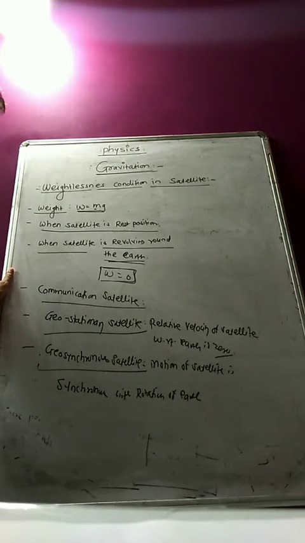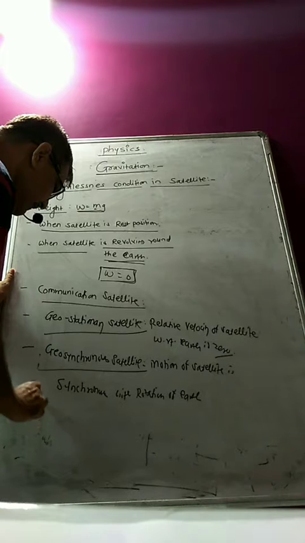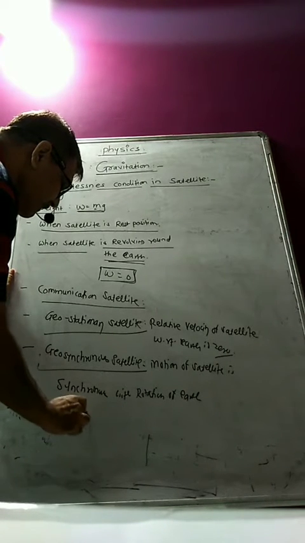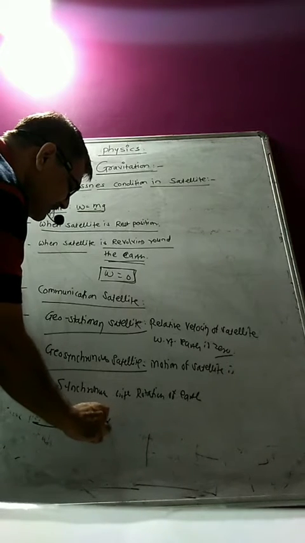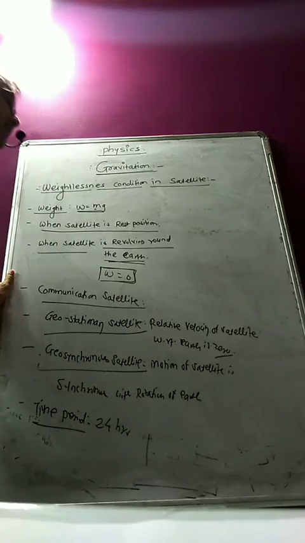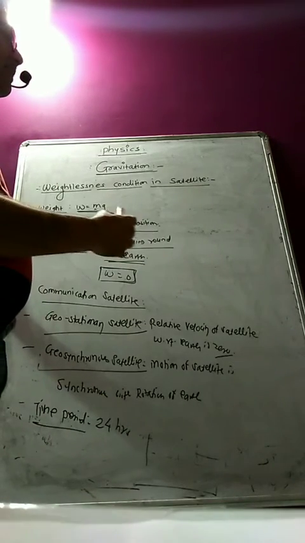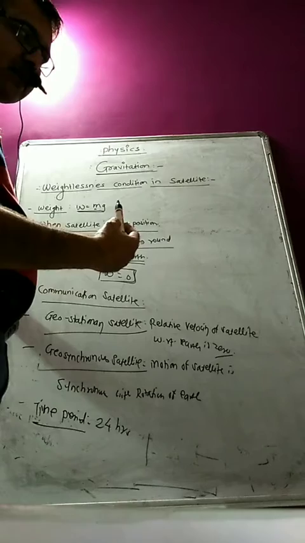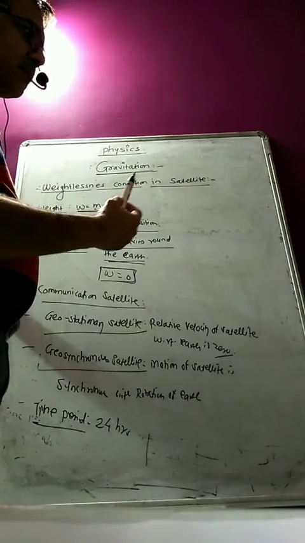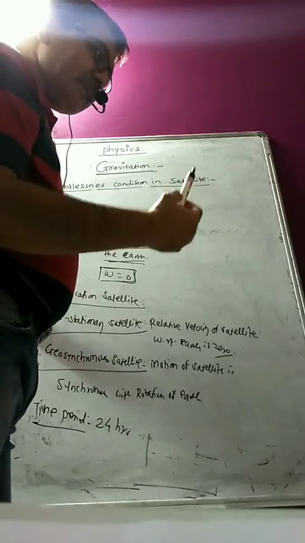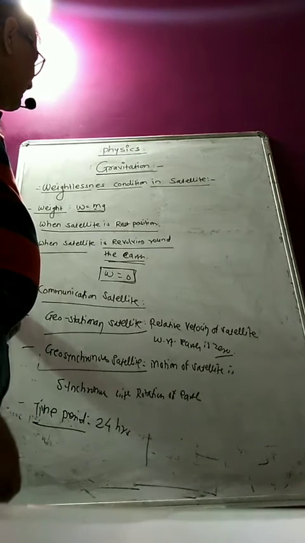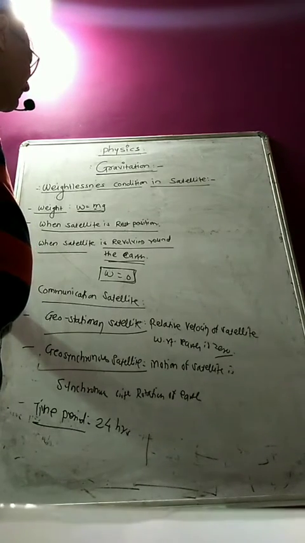What will be the time period of that satellite? You tell me now. The time period of a communication satellite is 24 hours. Just as the time required for rotation of Earth about its own axis is 24 hours, the satellite which revolves around our planet, Earth, also takes 24 hours. So the time period of that satellite is 24 hours.